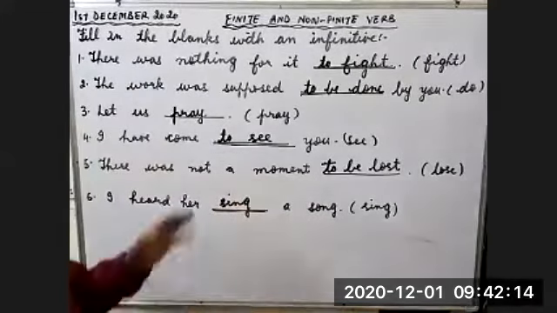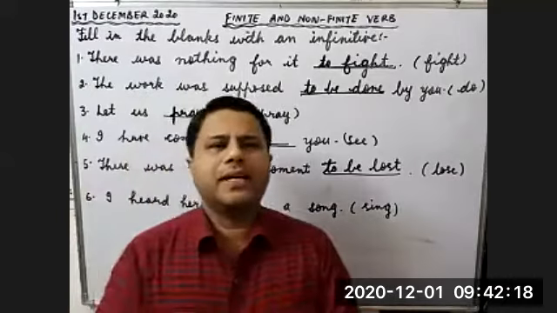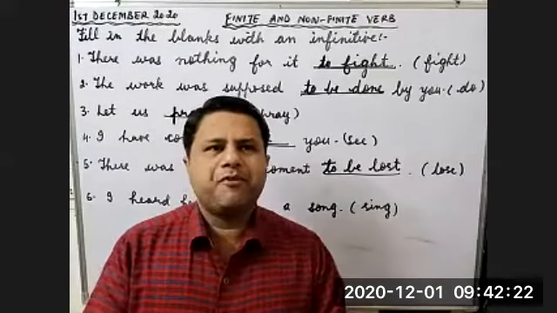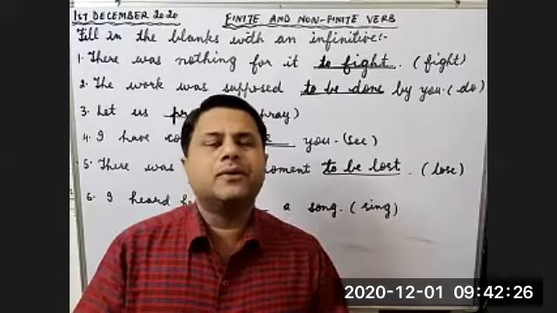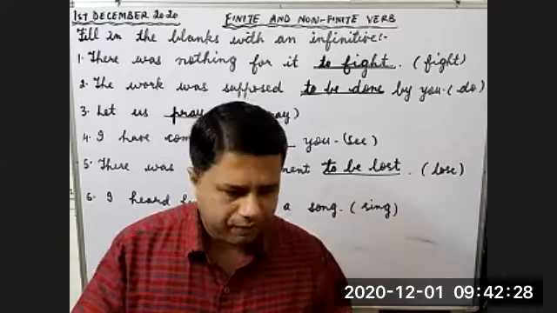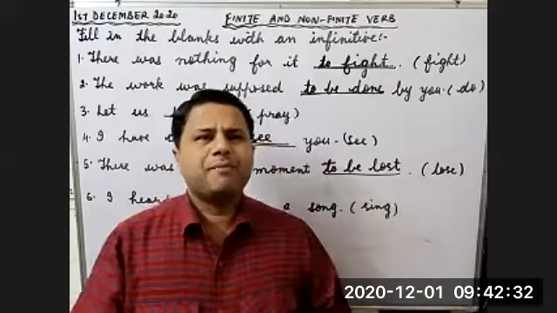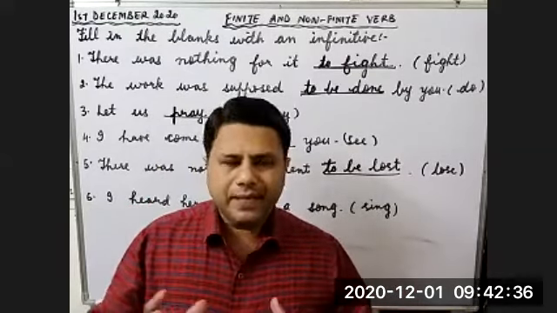So children, this is the exercise. We have done 6 sentences. In 2 sentences we have filled bare infinitive. In 2 sentences we have filled to-infinitive active form, and 2 examples are related to infinitive passive form. Children, this is the first type of question, right? The first type of question is fill in the blank with an infinitive.